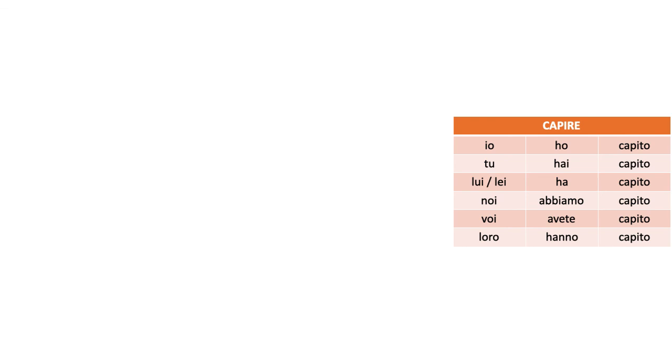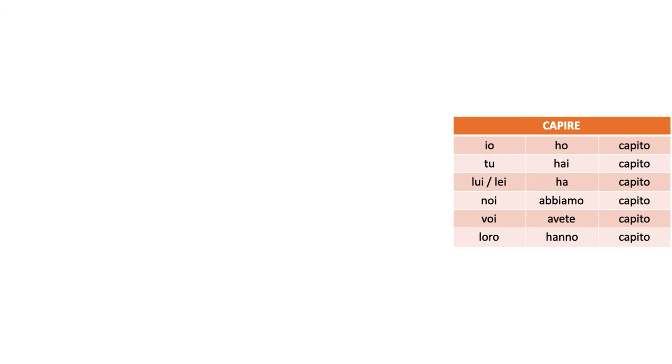So io ho capito, that's the past of capire for io. So what does that mean? That means I understood. Io ho capito, I understood, right? The action of the verb capire applied for the subject io in the past. Io ho capito, I understood. Tu hai capito, you understood. One person, you, right? Lui ha capito, he understood. Lei ha capito, she understood. Noi abbiamo capito, we understood. Voi avete capito, you guys have understood, or you guys understood. Loro hanno capito, they understood, right?